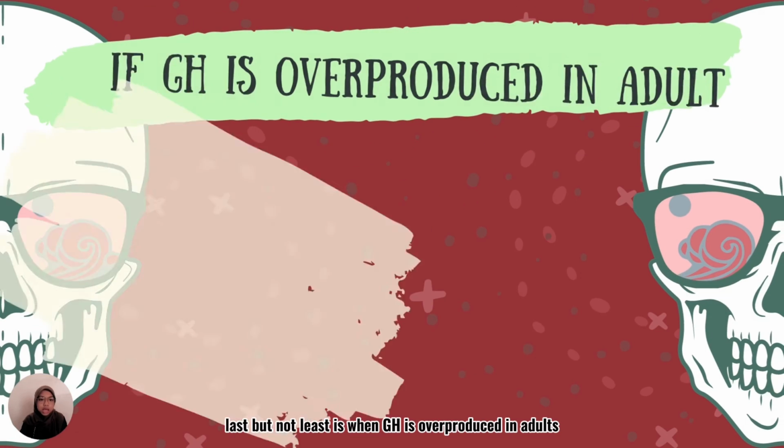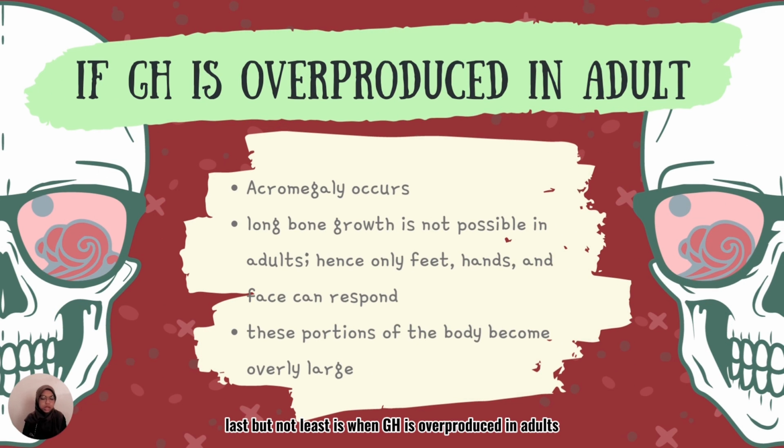Last but not least is when GH is overproduced in adults. When GH is overproduced in adults, acromegaly will occur. As we already know, long bone growth is not possible in adult humans. Hence, only the feet, hands, and the face, especially the chin, the nose, and the eyebrow regions, could respond. When an adult has overproduced GH, these portions of the adult's body will become overly large.